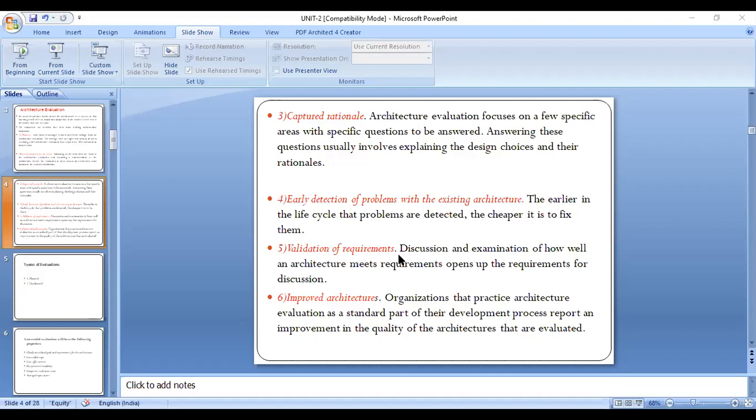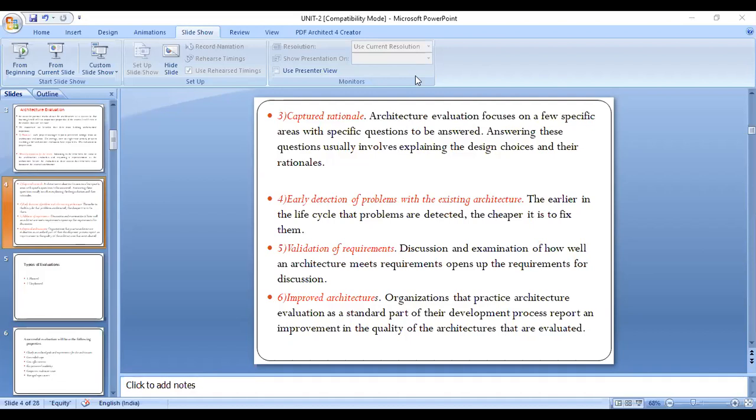And also the last one is improved architectures. Whenever we perform the evaluation of the architectures, automatically the architecture or its output should be improved, isn't it?